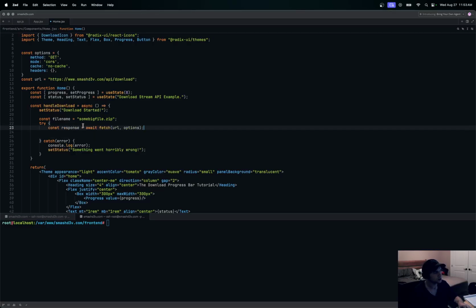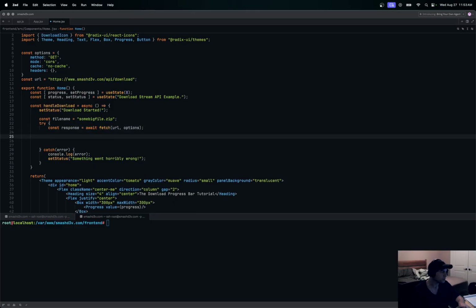So we'll say const response is going to be fetch this URL and these options. So here's our options up here. We're going to do a GET with CORS and no cache. And you can add headers if you want to, like for protection or a cookie or whatever you want to do. This is just an open route right now. But there's our URL. So our URL and our options are going to go into here and then here.